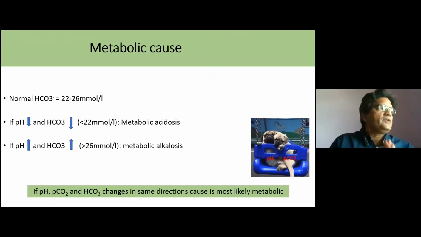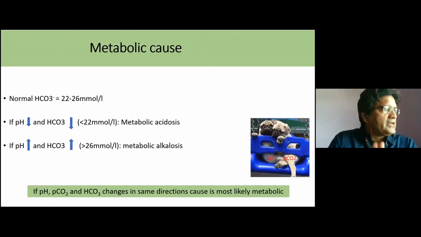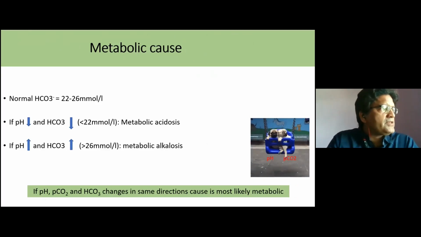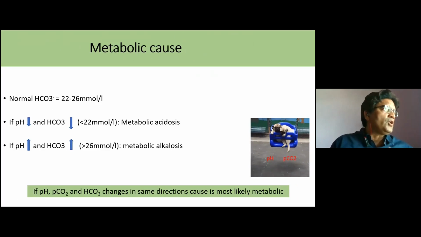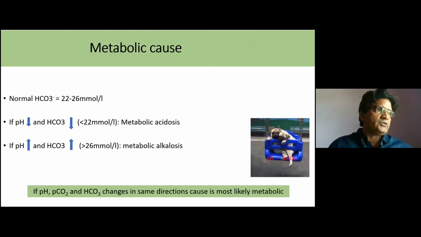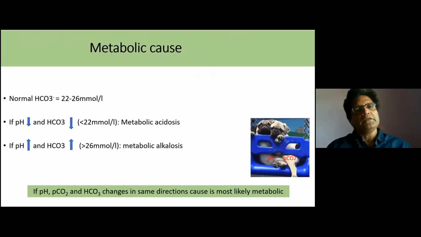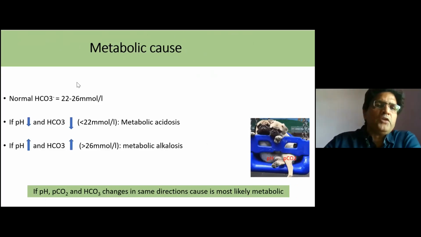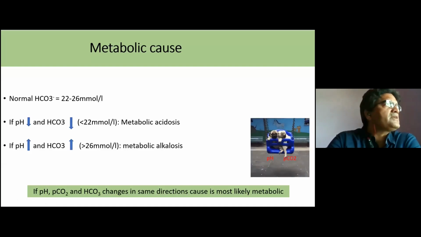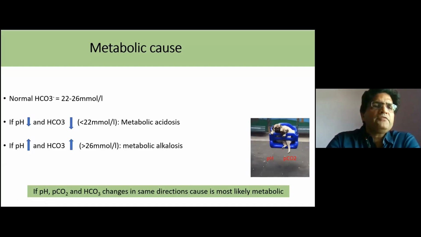Once we see the pH is alkalemia or acidemia, and if the PCO2 is normal or not conclusive because of the respiratory part, we see the bicarbonate. The normal bicarbonate level is 22 to 26, and we remember it as 24.